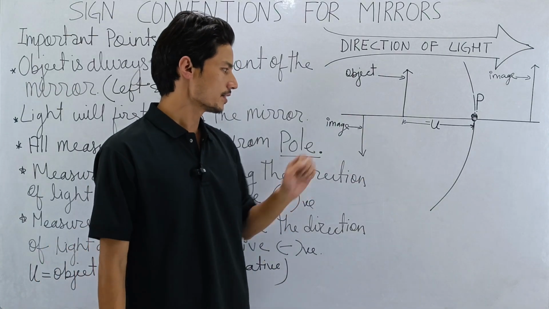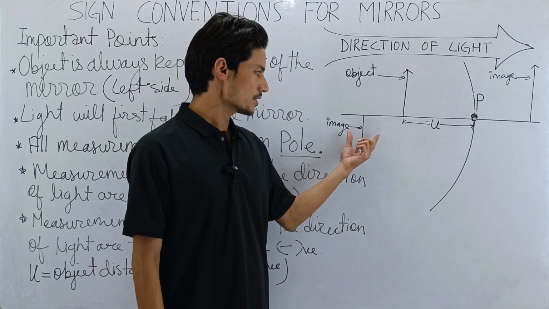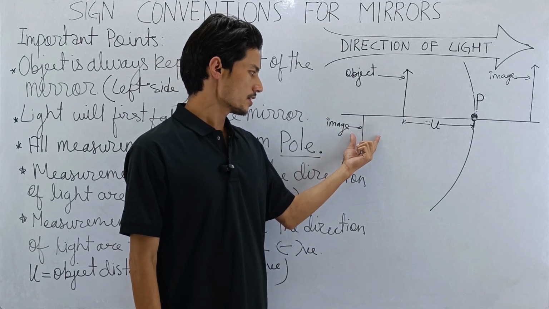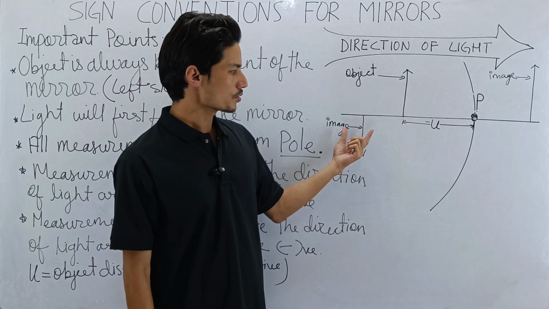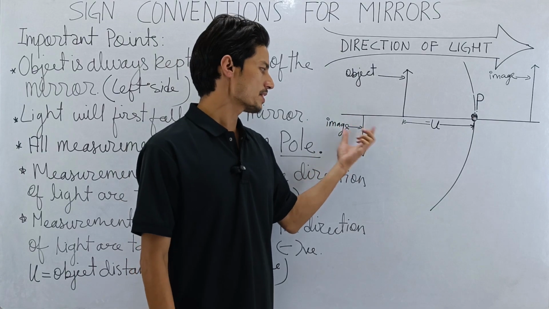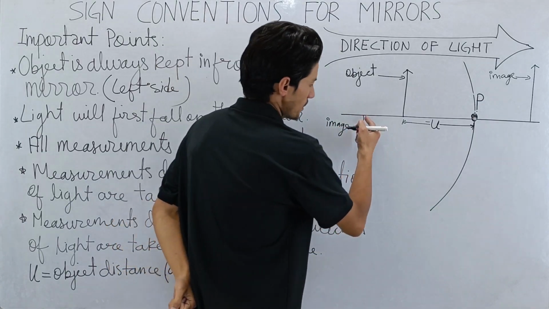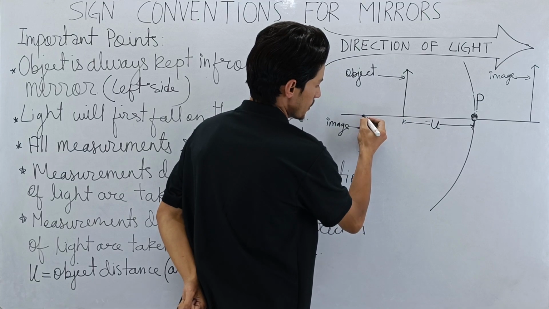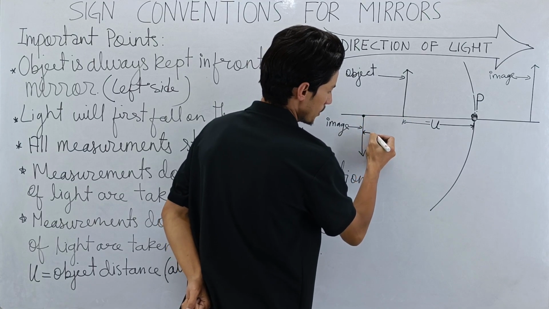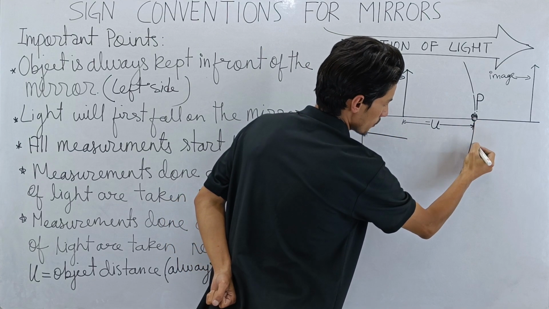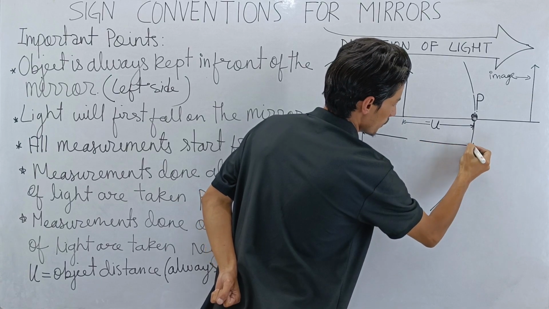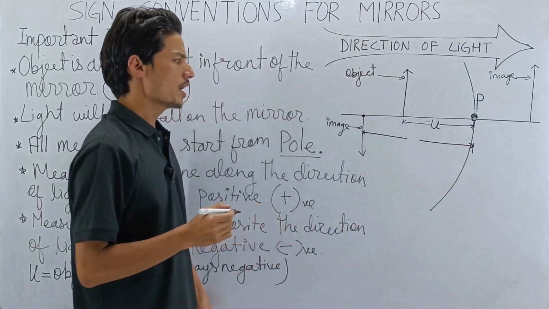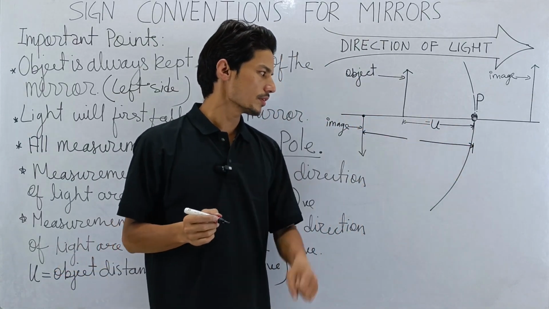Next we'll discuss the image distance. Image distance means the distance of the image from the pole of the mirror. So we're talking about this one. Image distance means how far is the image from the pole of the mirror.